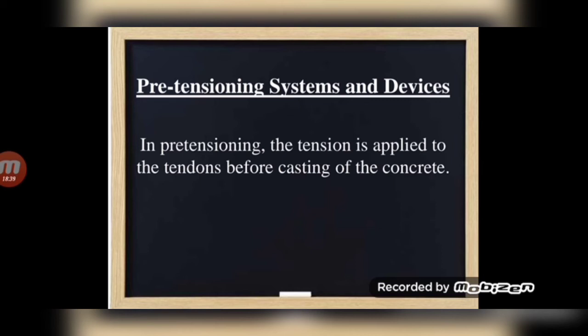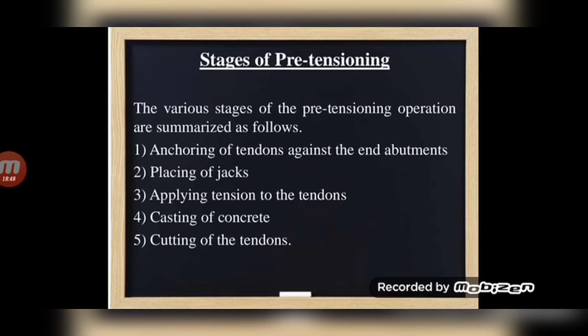So we already know that in pre-tensioning the tension is applied to the tendons before casting of the concrete. Already I have told you. The stages of pre-tensioning. The various stages of the pre-tensioning operation are summarized as follows. First, anchoring of tendons against the end abutments, then placing of jacks, then applying tension to the tendons, then casting of concrete, then cutting of the tendons. This is the process.